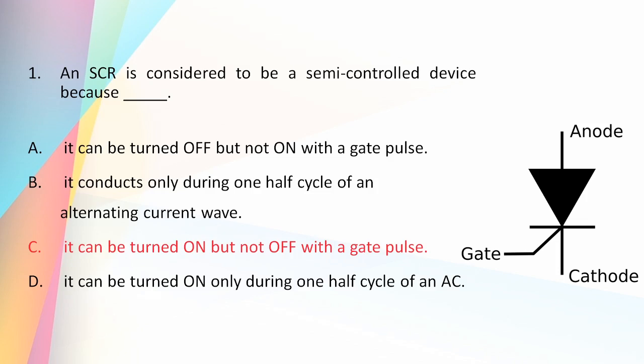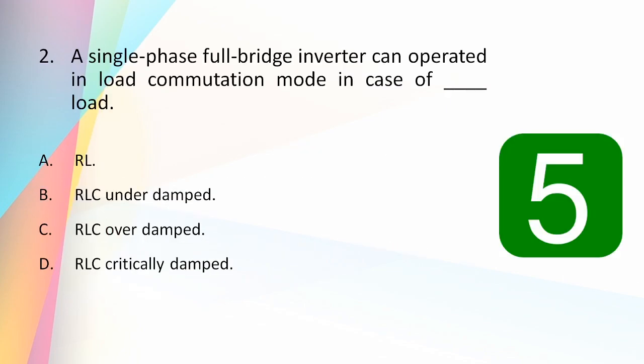During the positive half cycle, the SCR is in forward blocking mode, and by applying a gate pulse, the SCR can be turned on during the forward blocking mode. But the SCR cannot be turned off by applying or removing the gate pulse. It automatically turns off when the anode current falls below the holding current value. That is why it is called a semi-controlled rectifier. So basically, once we turn on a thyristor or SCR, we lose control over it.